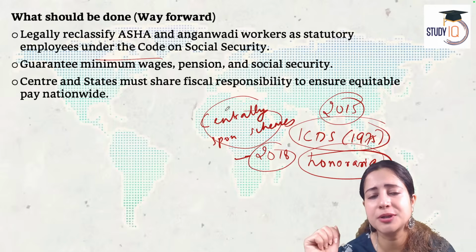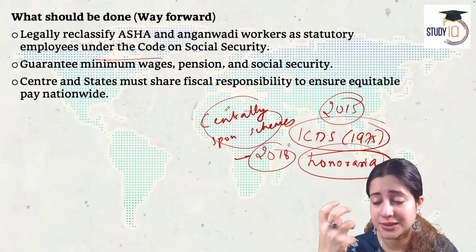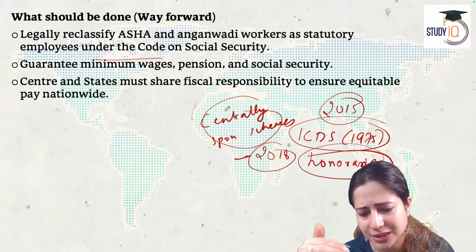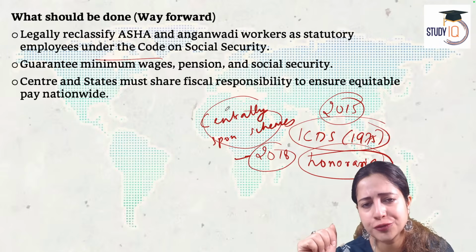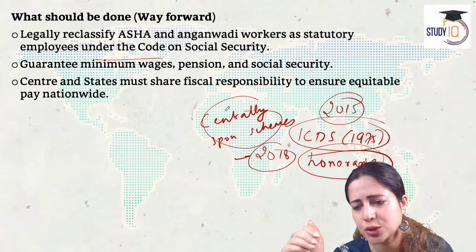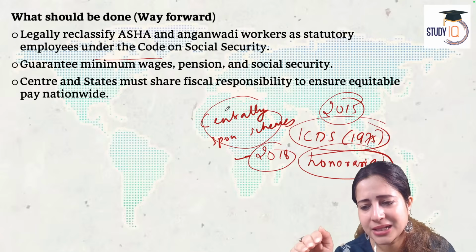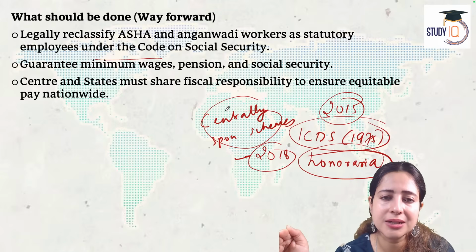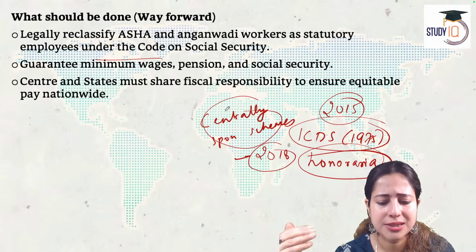And which are these labor codes? The 4 new ones that have consolidated the existing 29. Old 29 have gone, new 4 have come. Which are the new 4? The Code on Social Security 2020, Industrial Relations Code 2020, the Code on Wages 2019, and Occupational Safety, Health and Working Conditions Code 2020.